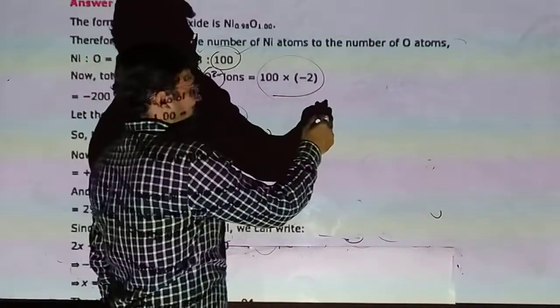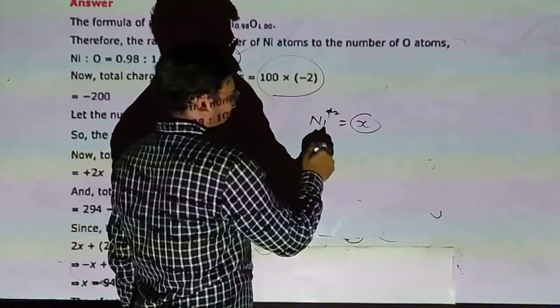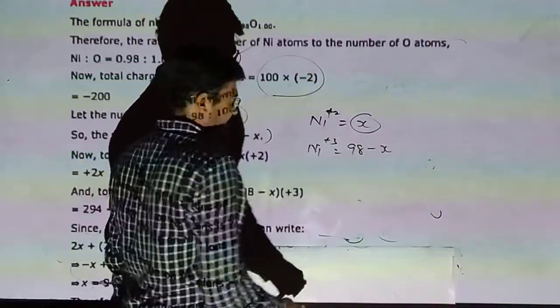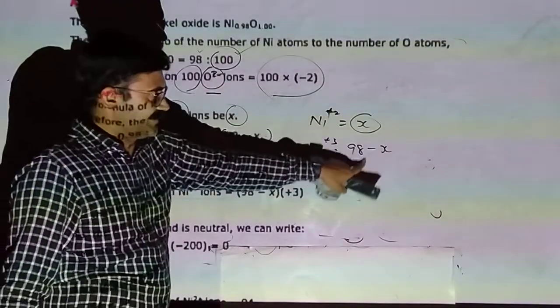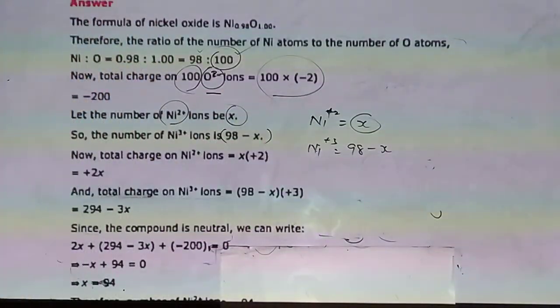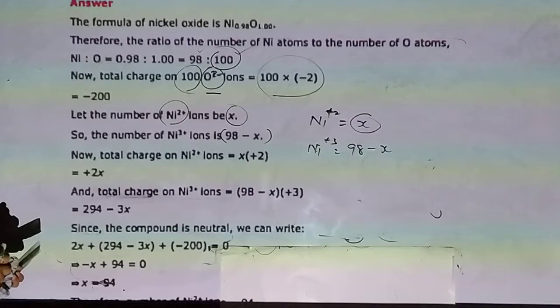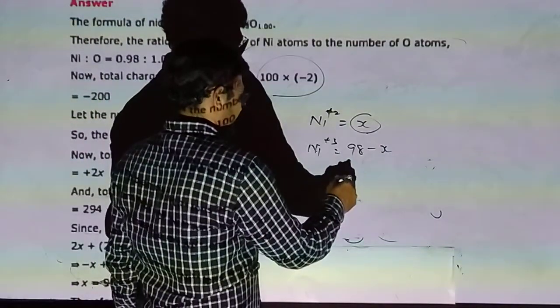Suppose Ni+2 ions in our crystal are x, so Ni+3 is 98 minus x, since total nickel is 98.